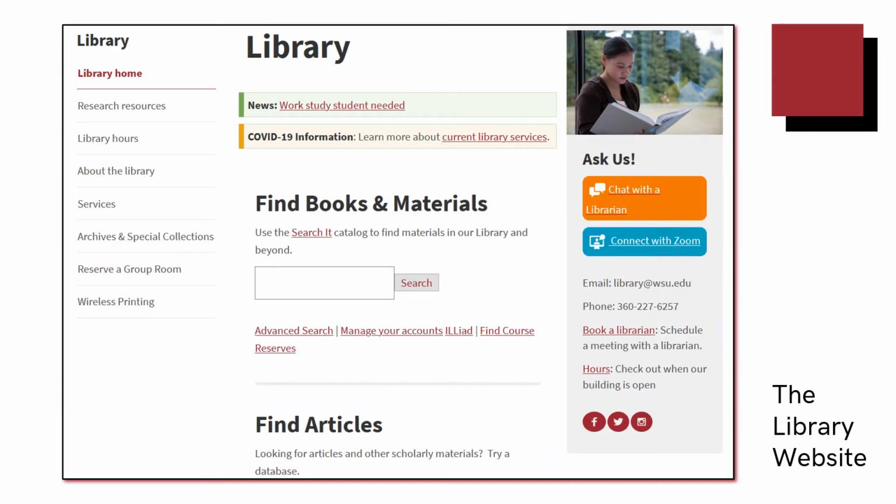But before we begin with that, I wanted to remind you all that if at any point you have questions or need help with finding materials, creating citations, or structuring your research questions, you can reach out to a librarian in a number of ways. This is a screenshot of the library homepage, and on the right you can see the multitude of ways you can contact us.